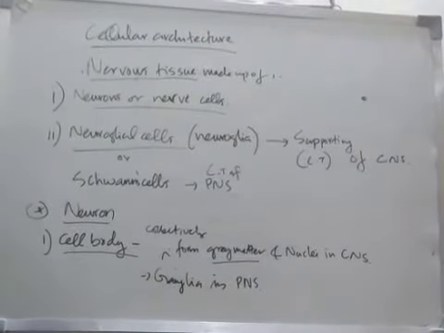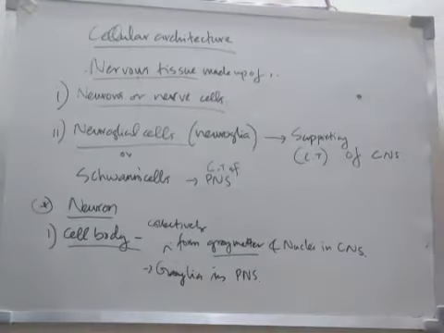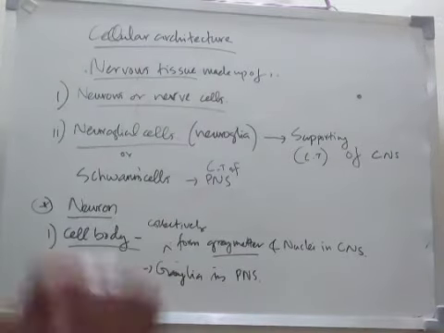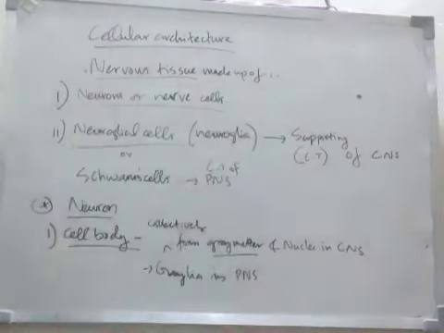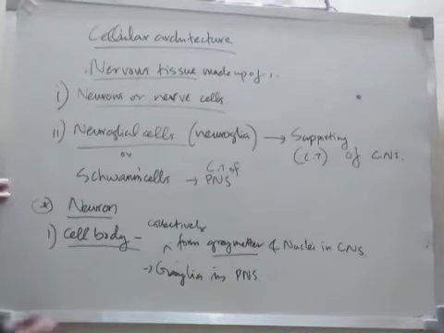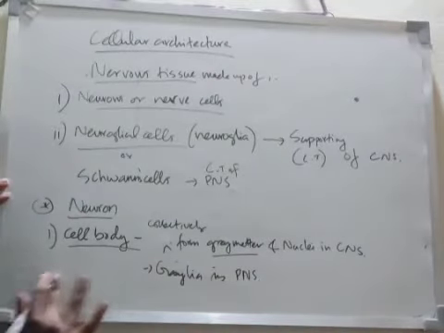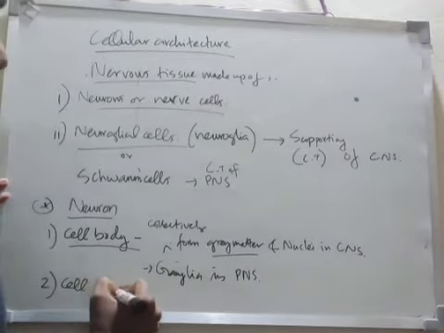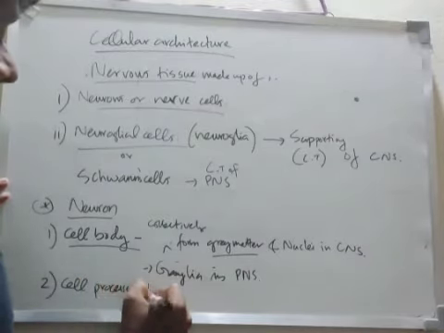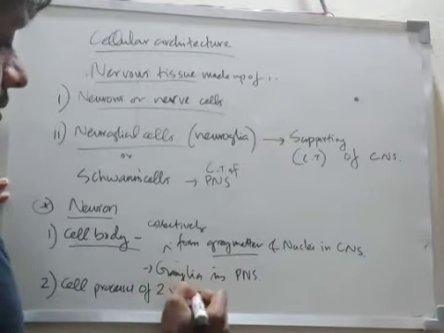The second component in the neuron is the cell processes, which are of two varieties.